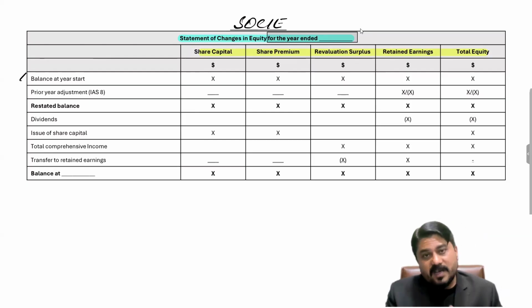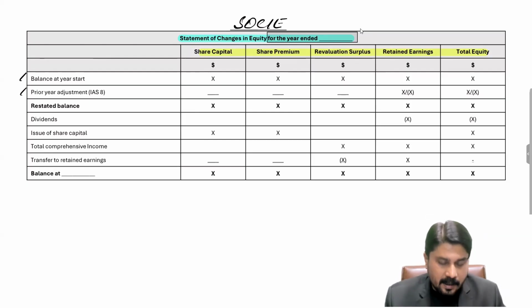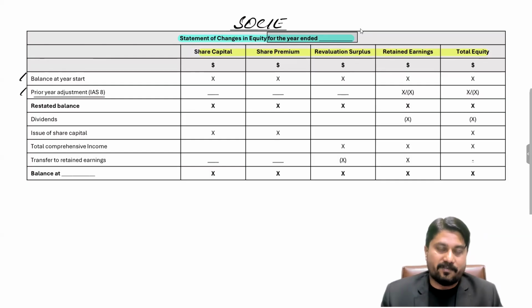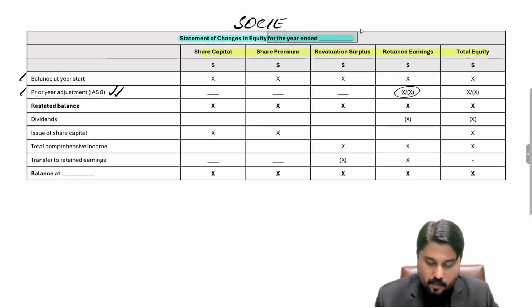Balance at year start: the previous year closing would be considered as the opening balance for this year. And over here, we make two adjustments, if there are prior period error adjustments and if there are changes in accounting policies. IAS 8 says that changes in accounting policies are to be applied retrospectively. Retrospectively means restating the previous year balance. So such increase or decrease with respect to IAS 8, if there are changes in accounting policies and if there are corrections of errors, is to be made to the opening balance in the statement of changes in equity in the retained earnings, and the impact is also to be taken to total equity as well.